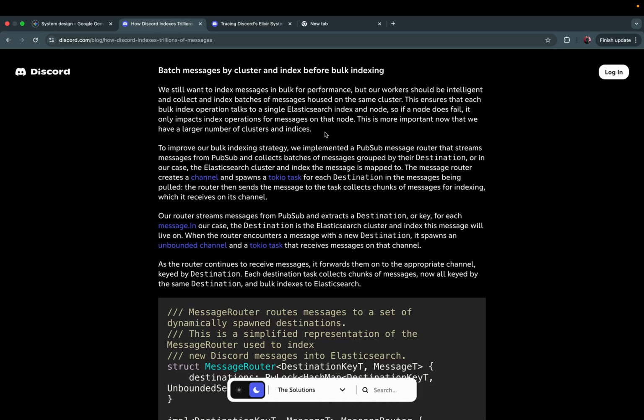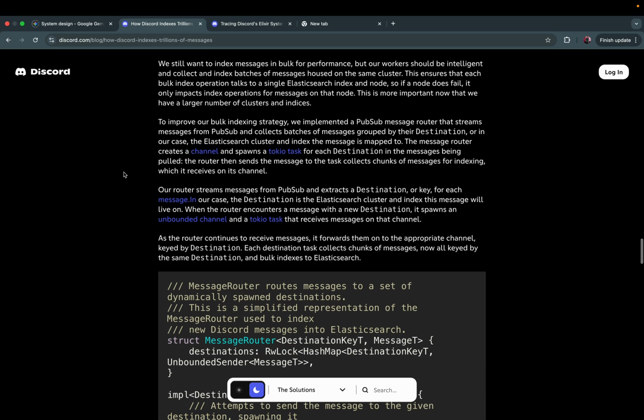To improve our bulk indexing strategies, we implemented a PubSub message router that streams messages from PubSub and collects the batches of messages grouped by their destination, or in our case, the Elasticsearch index the message is mapped to. The message router creates a channel and spawns a Tokio task for each destination in the messages being pulled. The router then sends the messages to the task, which collects chunks of messages for indexing, received on its channel.